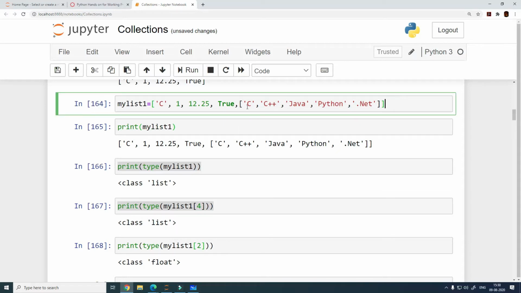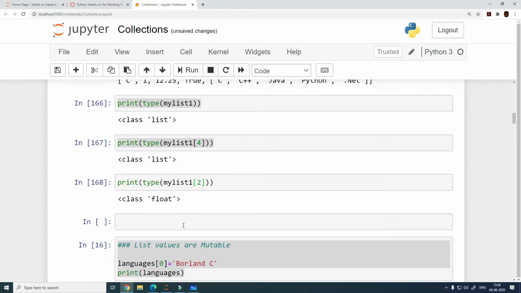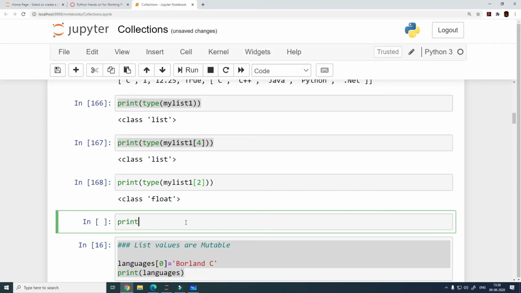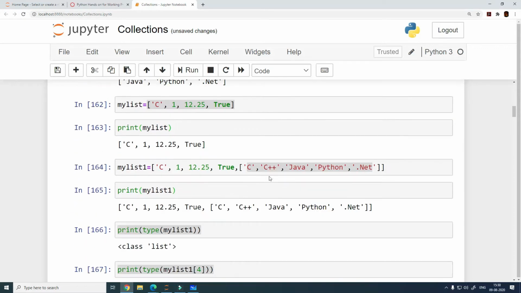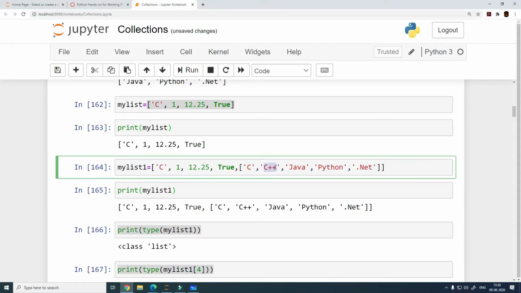Now, how do you access the individual elements within this list? That is going to be simple, but I will probably let you guys answer this. How do I access C++ now? How do I access C++? First, let me know how do you access the list inside the list. What is the index number for this list? 4. This is 4, right?